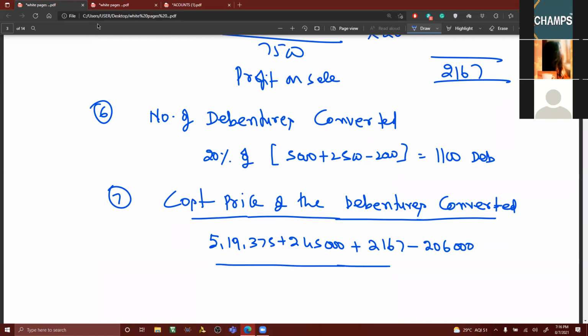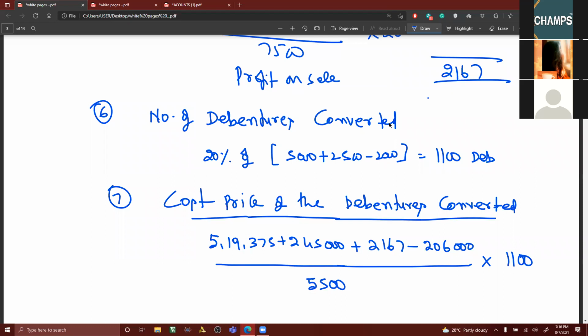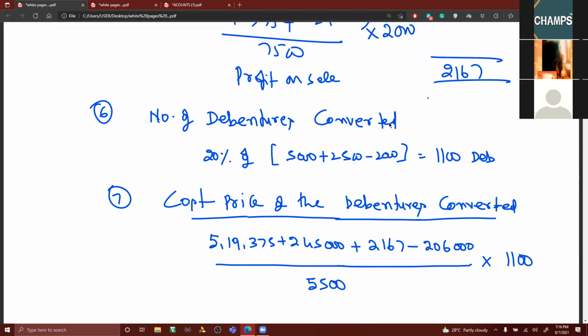By how many debentures you are having? 5,500, no? This is after excluding sale, no? Yes, sir. Into the converted part, which is how much? 1100, no? Tell me. We are getting the same answer, one lakh 12,000.